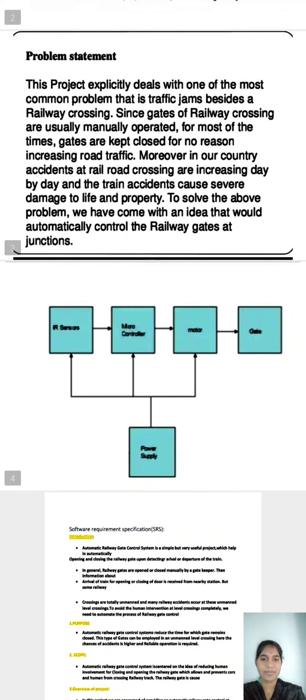This diagram shows the connection between the components of this project. Here: IR sensors, microcontroller, motor, power supply, gate. The power supply supplies current to the IR sensors, microcontroller and motor.